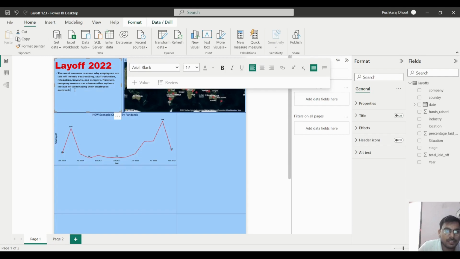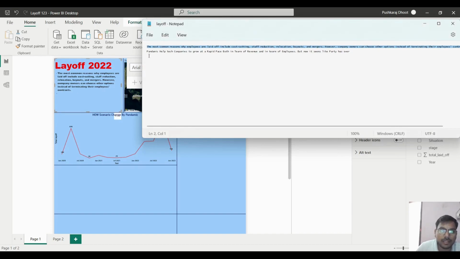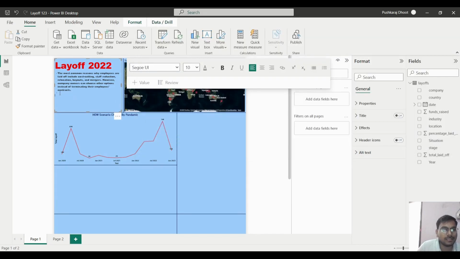Okay, why is the layoff happening? Because of mergers of the company, relocation, buyouts, after that cost cutting, and all these things are given here. After that we will write down why the layoff is more in 2022 rather than in the pandemic.